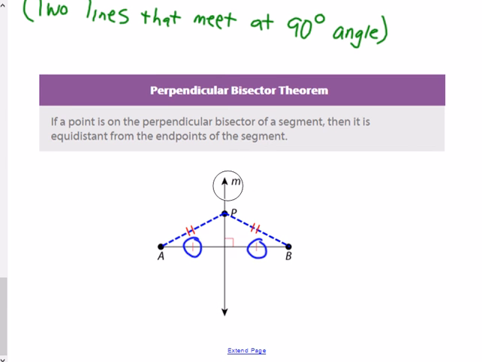So if this is the original way the graphic looked, if I were to measure the distance from P to A and P to B, I would find that those distances are also congruent. That's perpendicular bisector theorem.